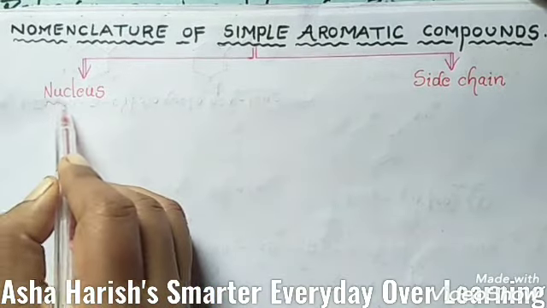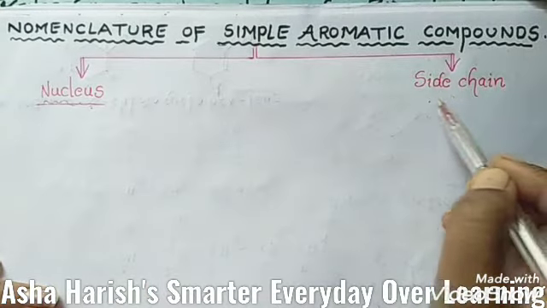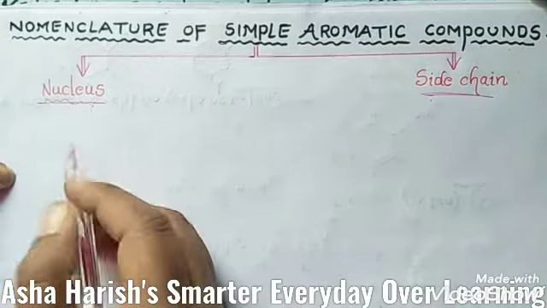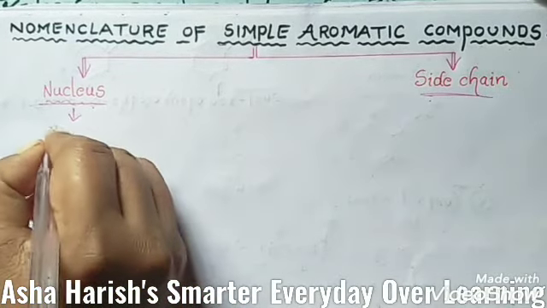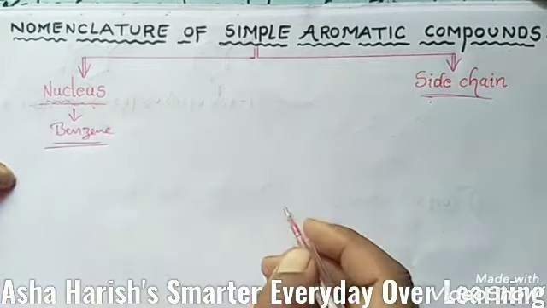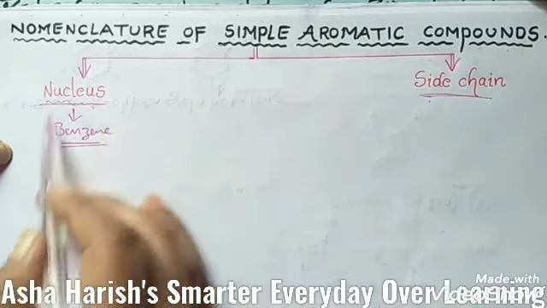The first is the nucleus, and the second is the side chain. Nucleus means the most ideal aromatic compound, which is benzene. You have to remember this most important thing in the nucleus: the most ideal aromatic compound is benzene.